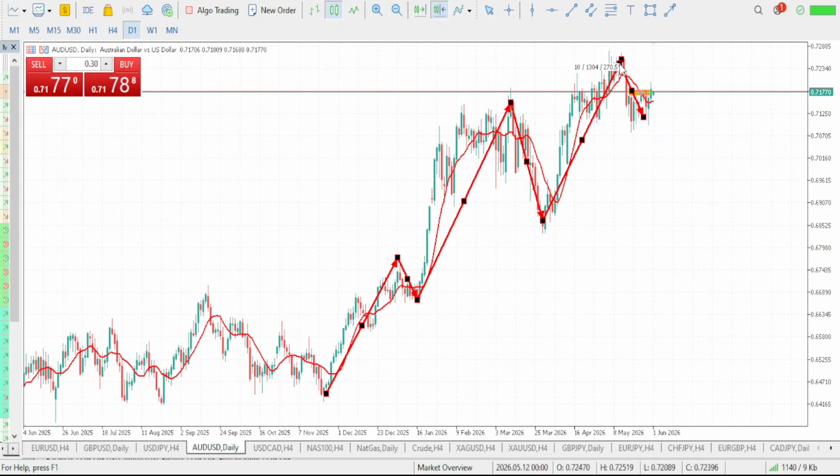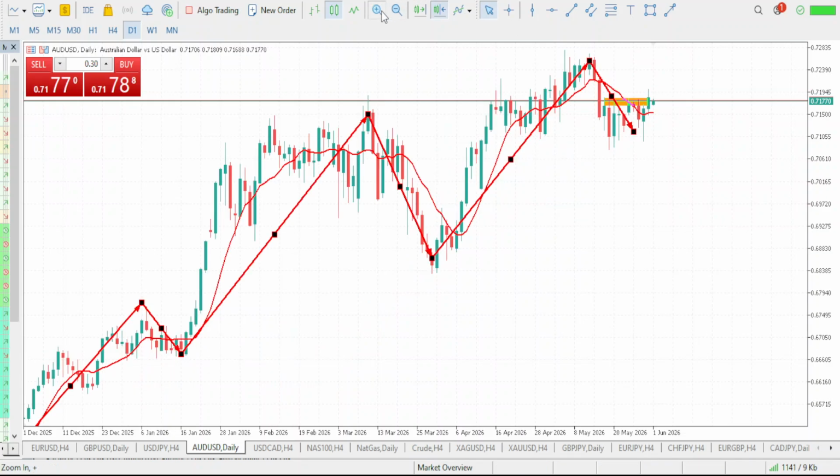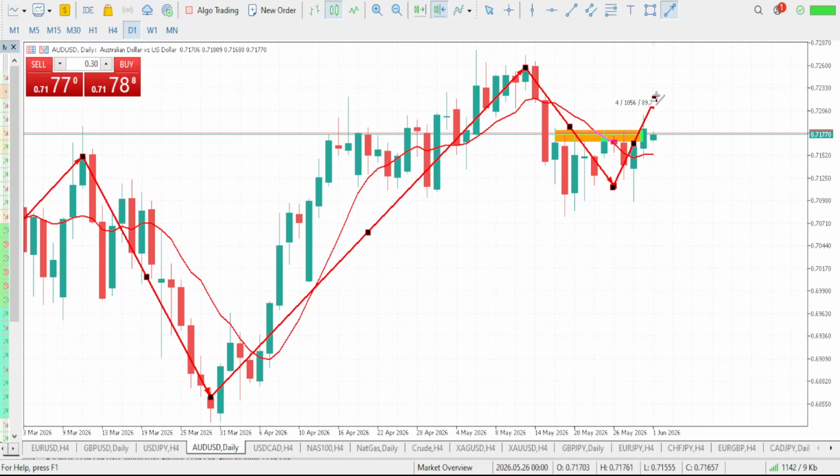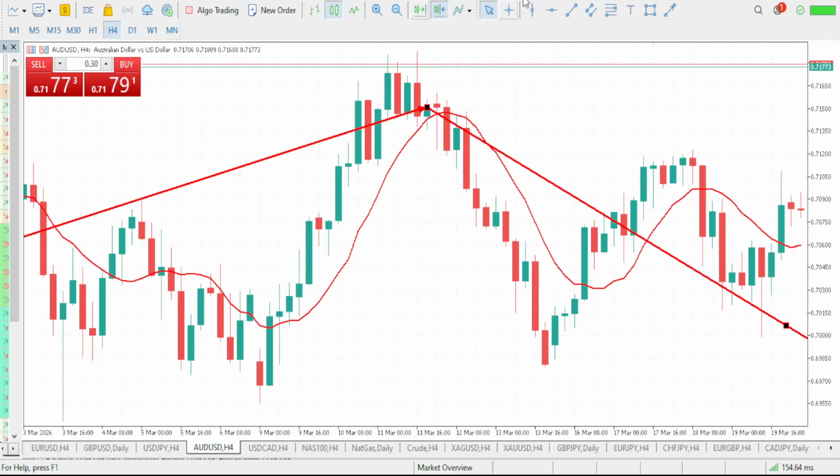So with this pullback, which is a higher low that the market has formed, we should expect the market to continue that movement to the upside. So it is able to take out this high, thereby forming a new higher high. So guys, a new higher high is what we should be expecting on our AUD USD. We should expect AUD USD to give us that bullish move. So it is able to push up and completely take out this side. That is what we should be expecting.